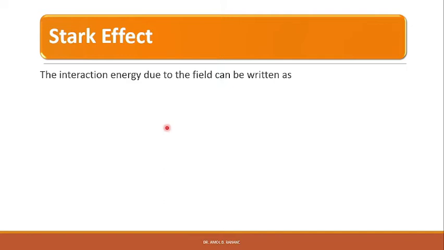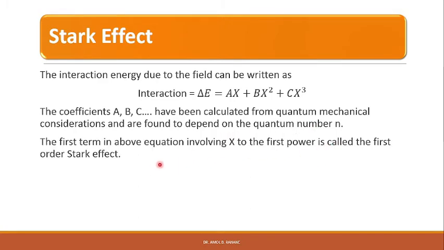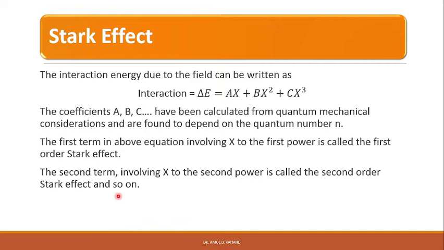The interaction energy due to the field can be written as delta E equals ax plus bx squared plus cx cubed. The coefficients a, b and c have been calculated from quantum mechanical considerations and are found to depend on the quantum number n. The first term in the above equation, involving x to the first power, is called the first order Stark effect. The second term, involving x to the second power, is called the second order Stark effect, and so on.